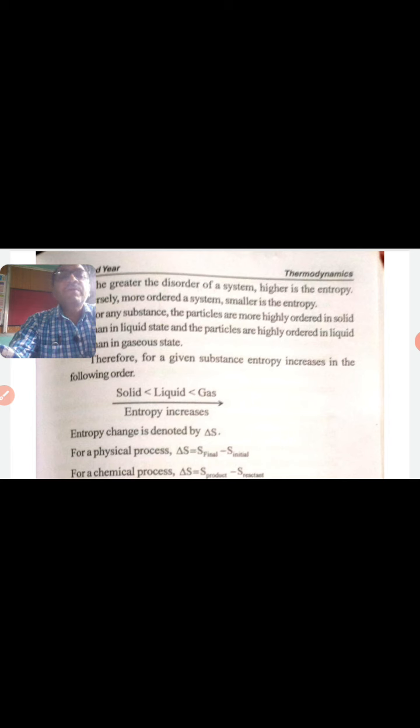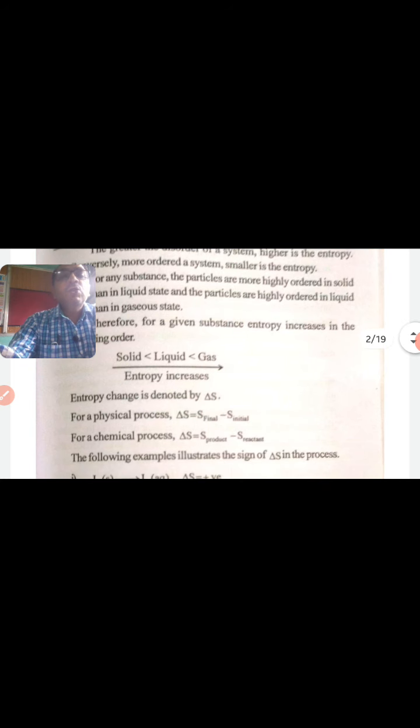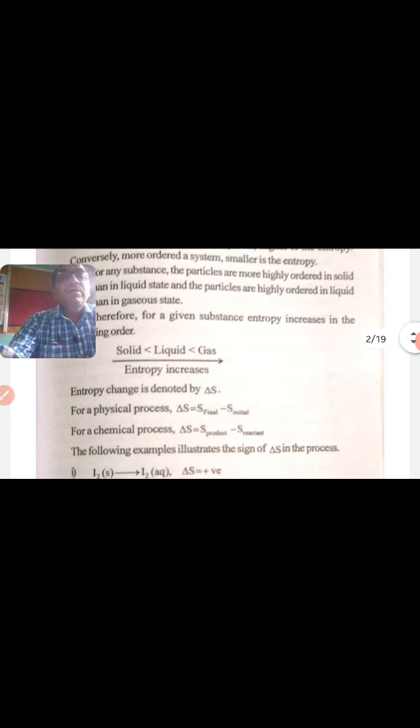The change in entropy is denoted by delta S. For a physical process, delta S is equal to S final minus S initial. For a chemical process, delta S is equal to S product minus S reactant.